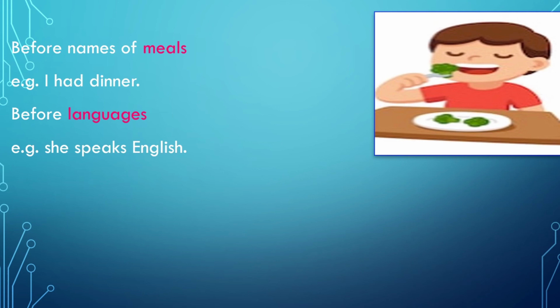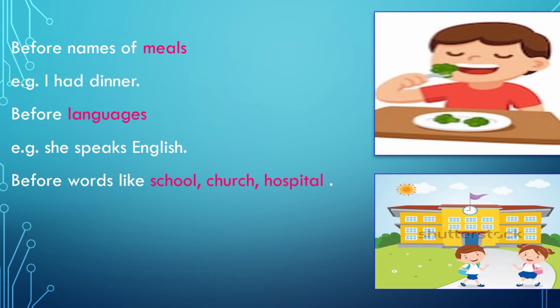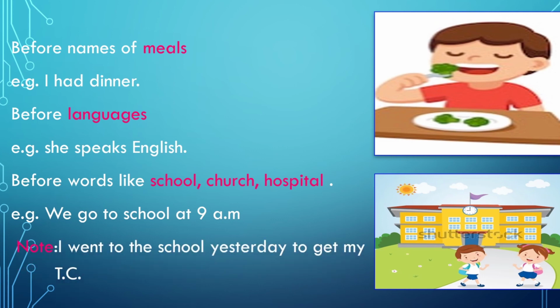Now, we also don't use the before words like school, church, hospital, etc. For example, we go to school at 9 a.m. But look at an interesting sentence below. I went to the school yesterday to get my TC. In the first sentence, there is no article used before school. Whereas in the second sentence, the is used before school.